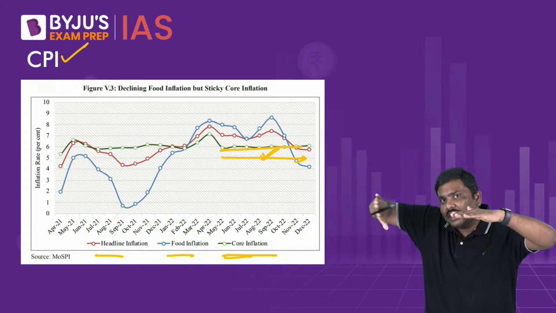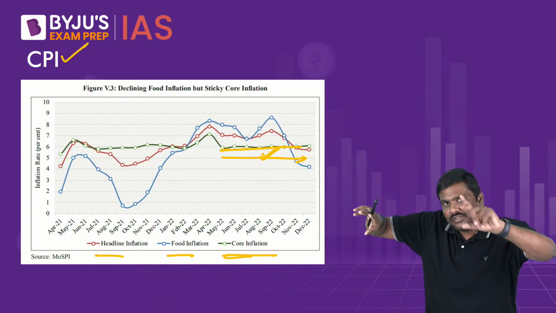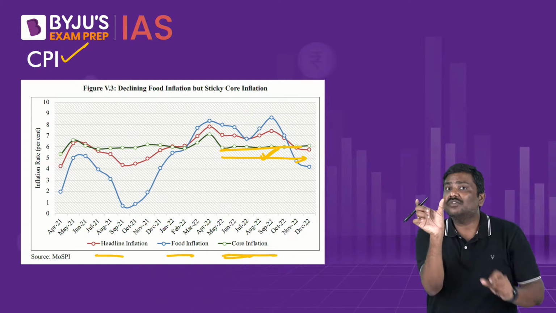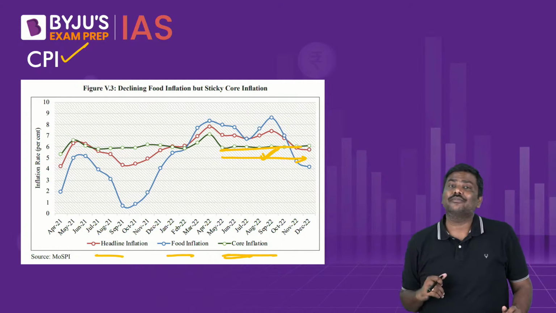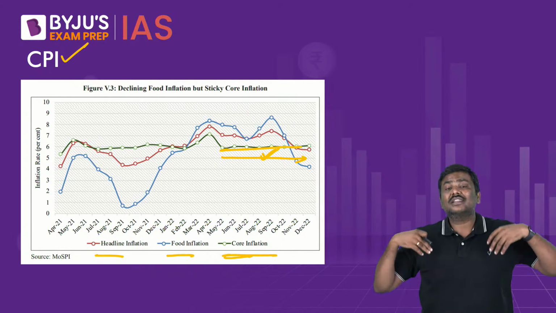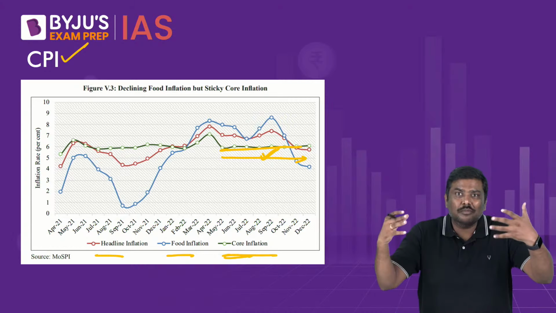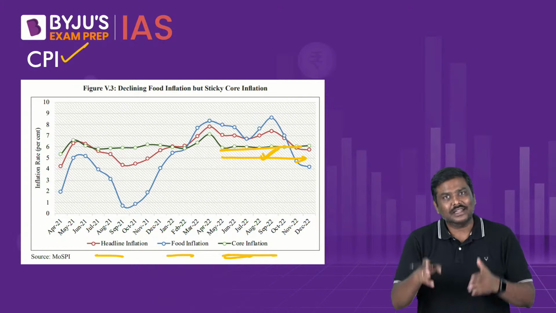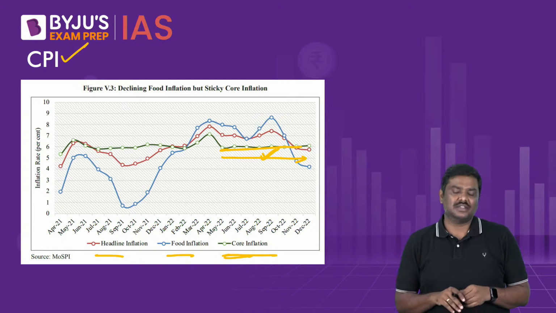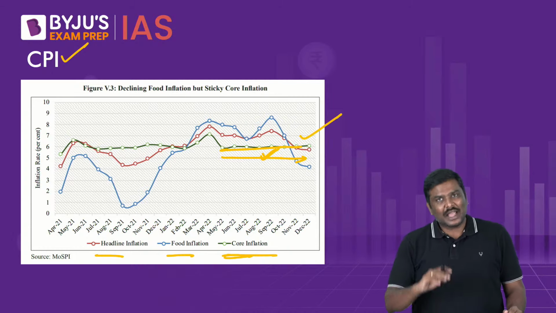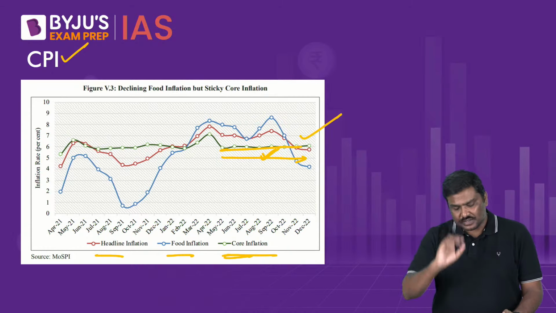You have removed them from the CPI basket, but even after that, the prices of the remaining commodities are also very high. The commodities whose prices you generally expect to be stable are also increasing at more than or around 6%. That is very much a cause of concern. So core inflation has been around 6%, a cause of concern.